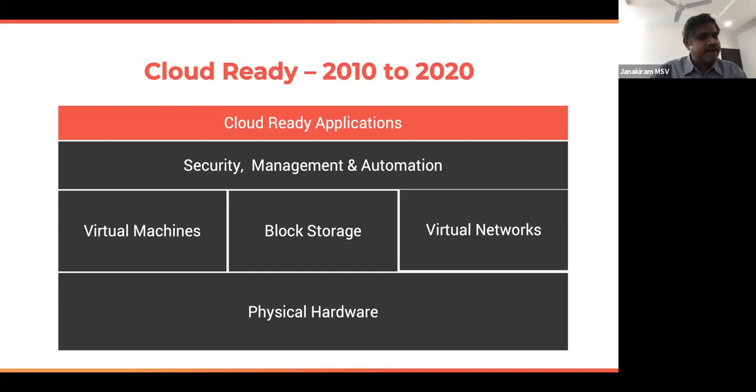So this has been the trend for the last decade or so. So we'll call that as cloud ready.